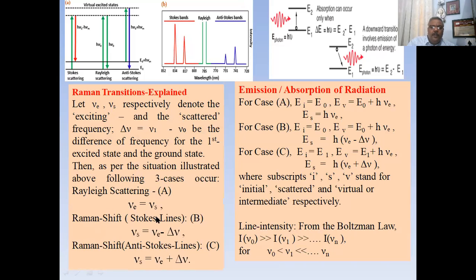There is a Raman shift on the lower side. This is the incident light. This is the scattered light, having a smaller frequency. The shift is delta mu. As the frequency is shifted, the energy is also shifted, as the quantum energy is h nu.